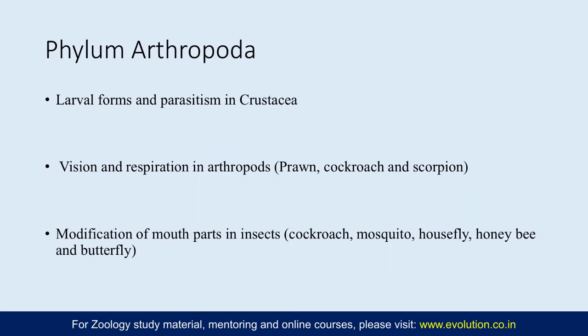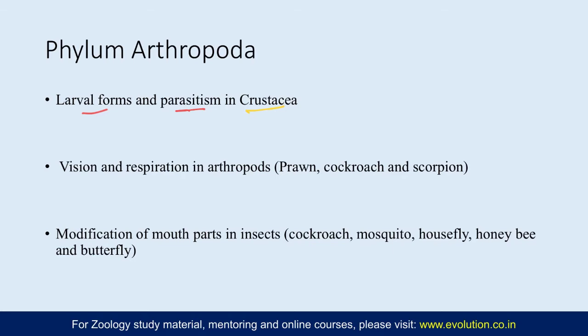Now moving on to the next phylum, that is phylum Arthropoda. Phylum Arthropoda is the largest phylum of the animal kingdom and thus very important for the exam also. The syllabus in this part is also huge, and a lot of questions from the phylum Arthropoda section are asked in the exam. The first two topics in this section are from class Crustacea, and that includes parasitism as well as the larval forms. There is a huge diversity in crustaceans, and all of them have different larval forms.